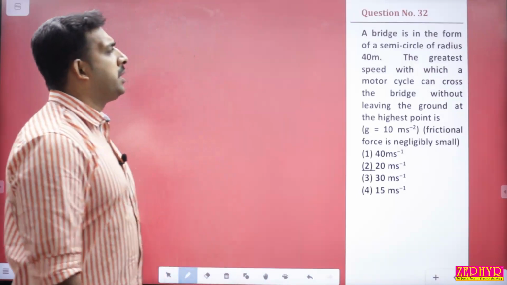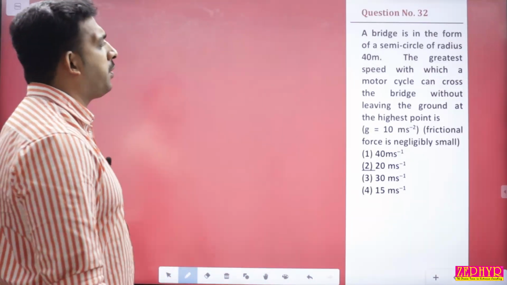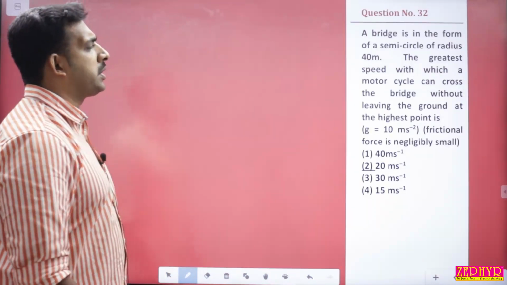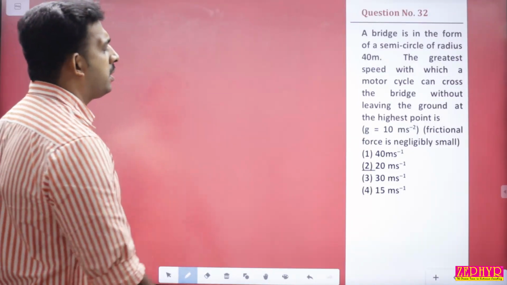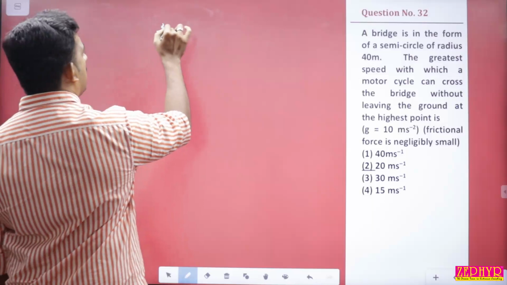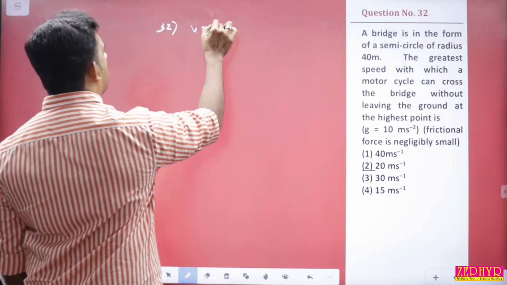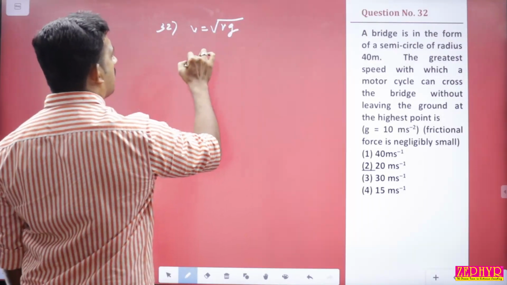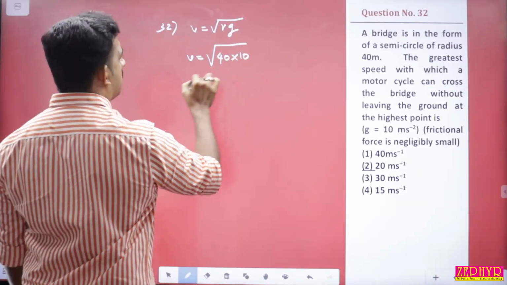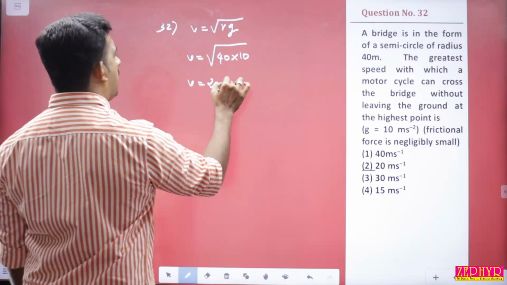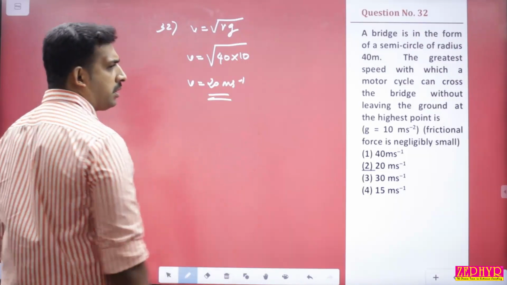Question number 32. A bridge is in the form of a semicircle of radius 40 meters. The greatest speed with which a motorcycle can cross the bridge without leaving the ground at the highest point is equal to, so we have the equation for this arc road, that is v equal to root of rg, right? So v is equal to root of r value 40, g value 10, so v is equal to 20 meter per second. Option 2.